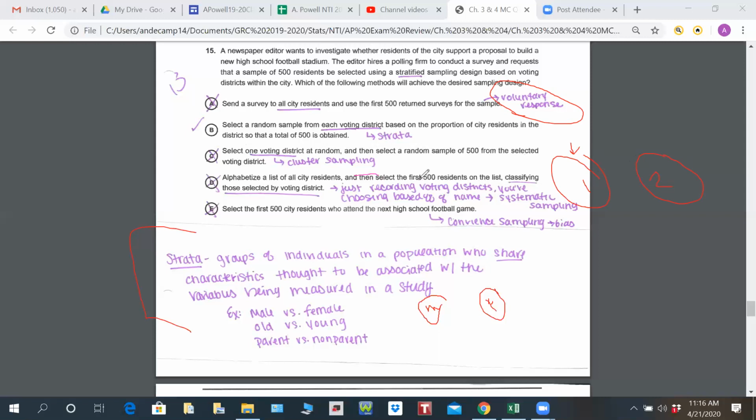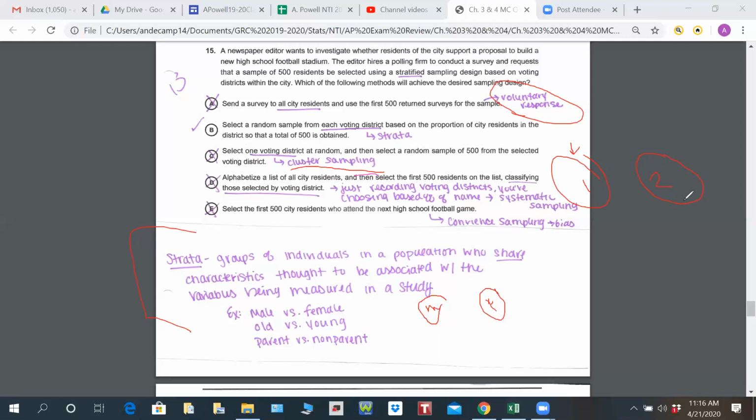Letter C says select one voting district at random and then select a random sample of 500 from the selected voting district. This is cluster sampling. So with cluster sampling, we're saying District 1 has a representative of all people in that area, in that city.